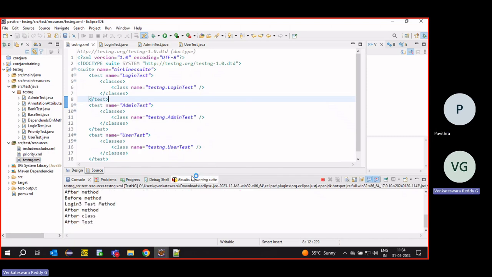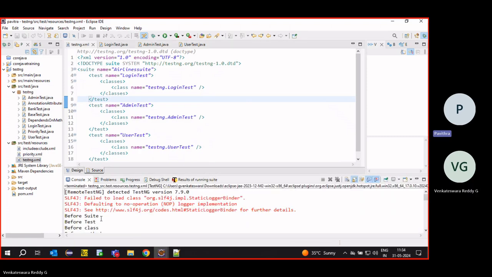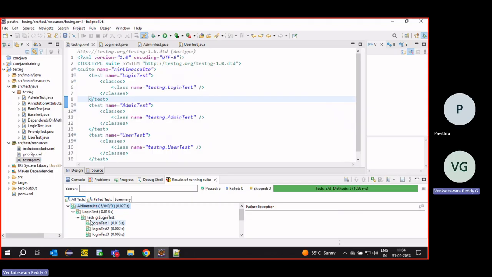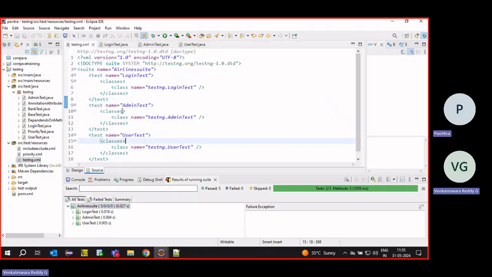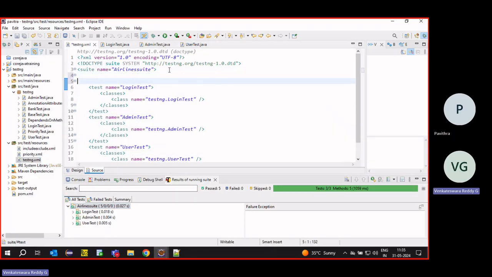There is no restriction. All the login test cases will run, and all the admin and user tests will run. Now I want to run only particular test cases. I want to run the sanity group.